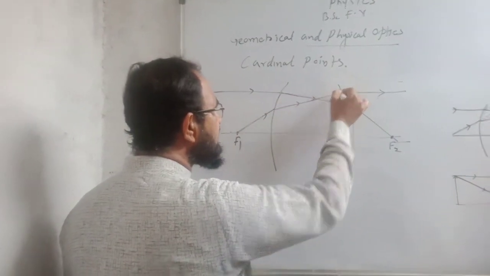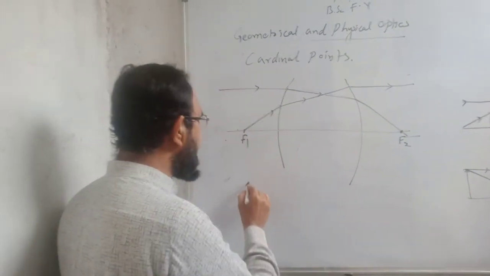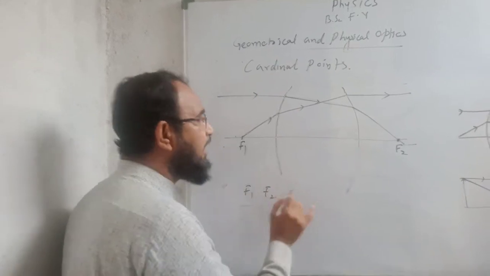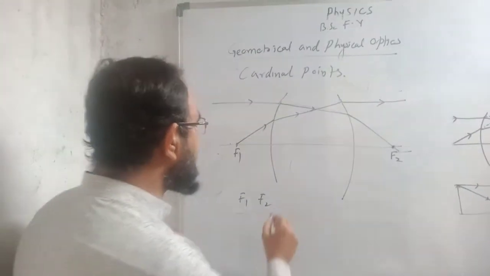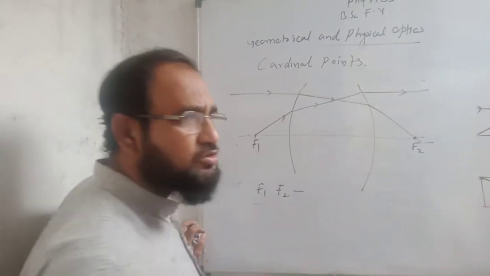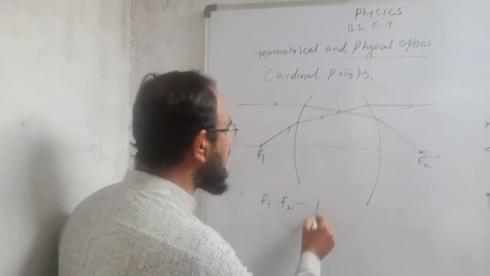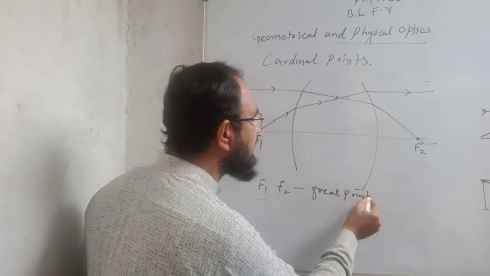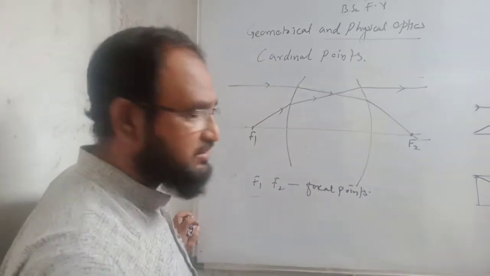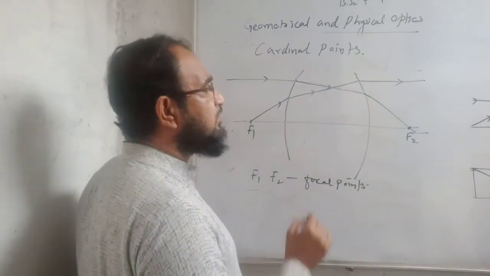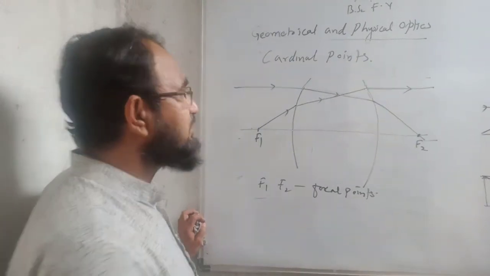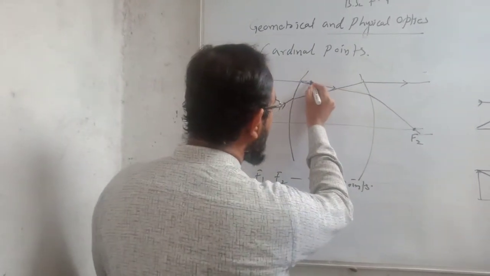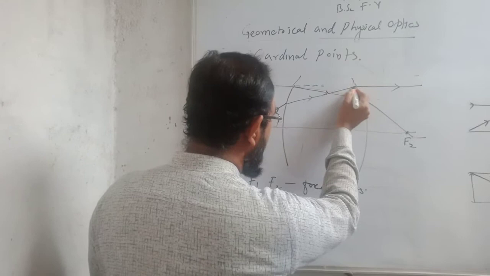So here in this case we can say that F1 and F2 are the two cardinal points. These are the first two cardinal points known as the focal points on the principal axis.